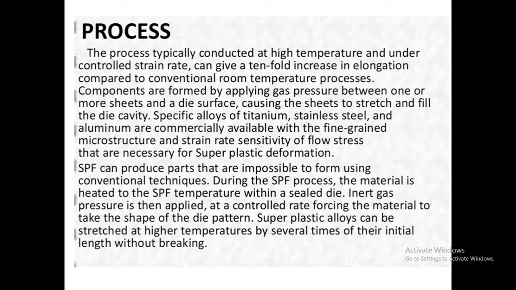The material should have a fine grain structure, strain rate sensitivity, and a flow stress. The materials which show these properties are titanium alloy, stainless steel and aluminium alloy, and these alloys are commercially used for superplastic forming processes.